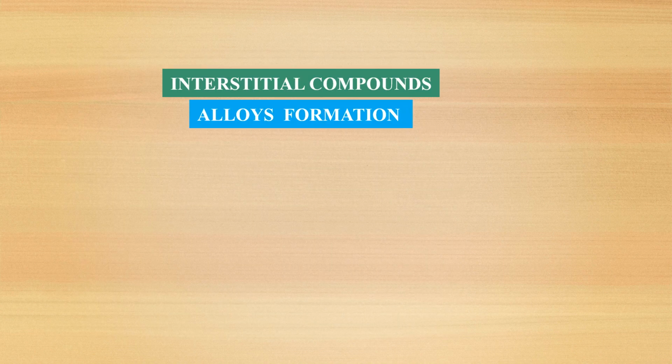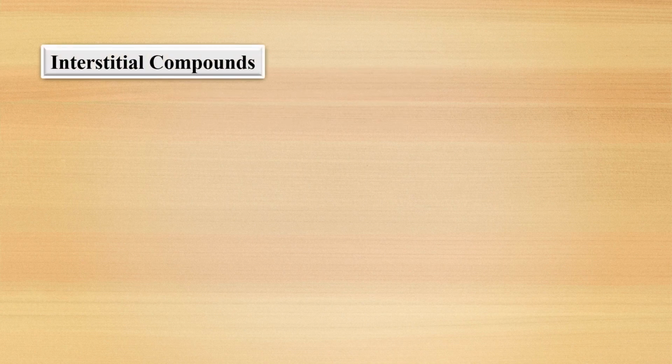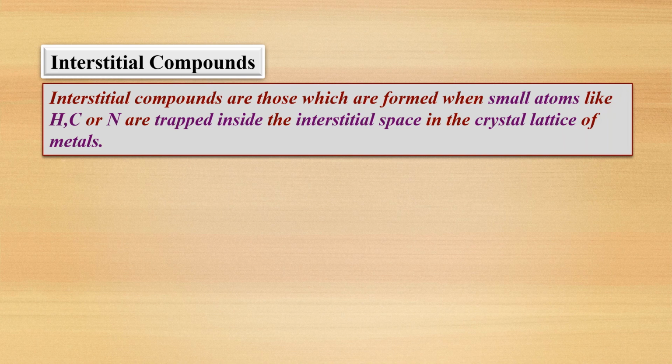Now the next concept is interstitial compounds and alloy formation. So two concepts we are studying here: one is interstitial compounds and one more is alloy formation. Now students, in the interstitial compounds, small atoms like hydrogen, boron, carbon, nitrogen are trapped in the interstitial space. Interstitial compounds are those formed when small atoms like hydrogen, carbon or nitrogen are trapped inside the interstitial space in the crystal lattice of metals.